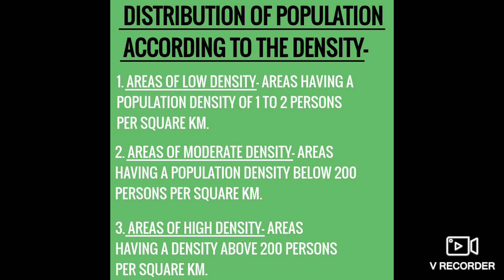The main areas of high density are monsoon Asia, Europe. Monsoon Asia means the area which receives monsoon rainfall, and eastern parts of USA. The monsoon Asia includes some of the countries which are there in the book, like China, India, Bangladesh, Singapore, Japan, Korea, etc. Eastern coastal parts of USA and Canada also have very high density of population. Why? Because of the facilities found there.